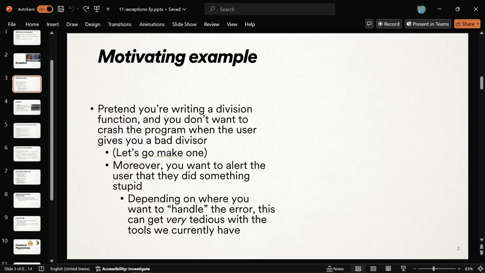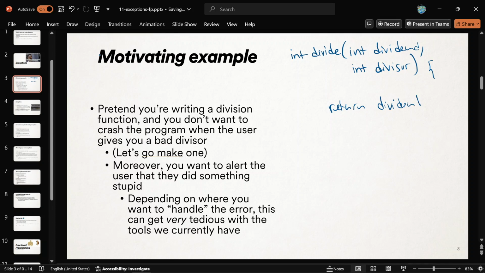Let's say that we write a simple division function. It's going to do integer division, called int divide. It takes two things: the thing that you're dividing, the dividend, and then the thing that you're dividing by, which is the divisor. Remember those terms? The simple way to implement that would be to return dividend divided by the divisor, and call it a day.